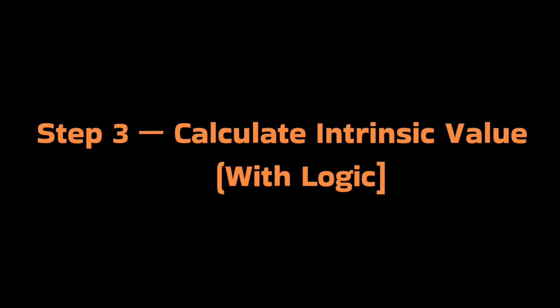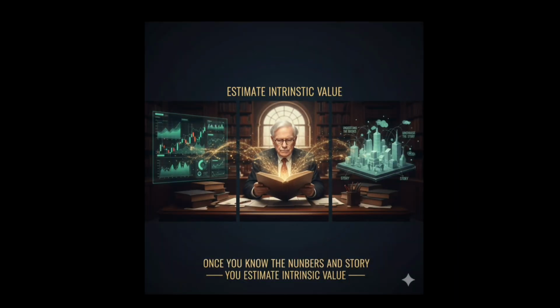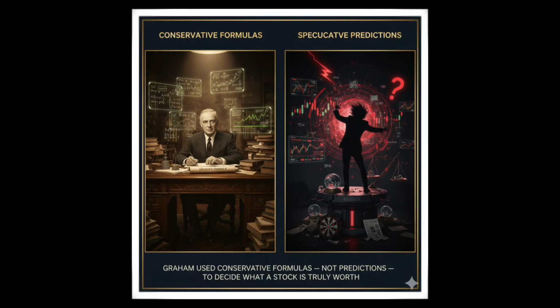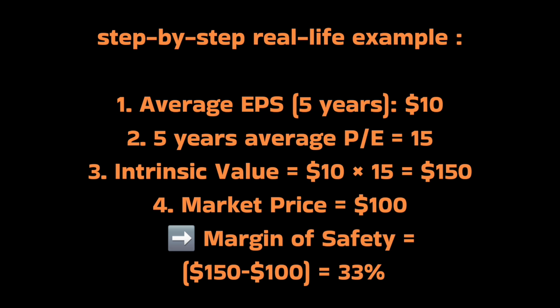Step 3, calculate intrinsic value with logic. Once you know the numbers and story, you estimate intrinsic value. Graham used conservative formulas, not prediction, to decide what a stock is truly worth. For example, number 1, average EPS over 5 years is $10. Number 2, 5 years average PE is 15.